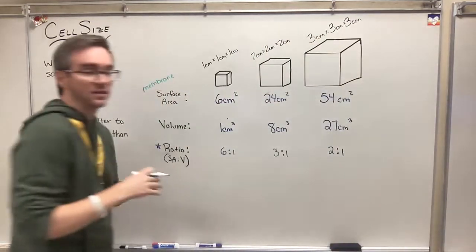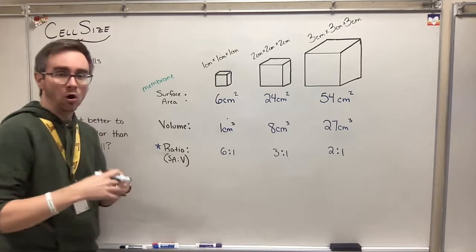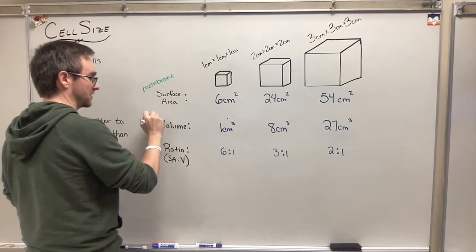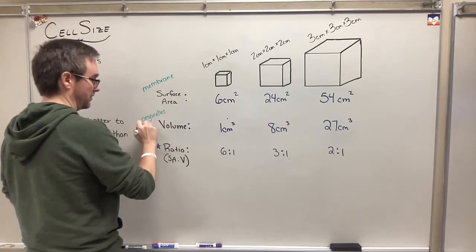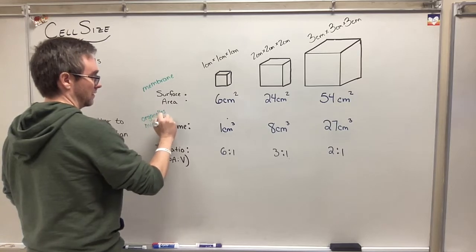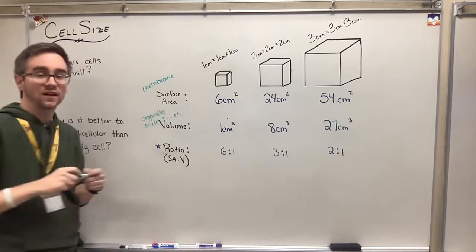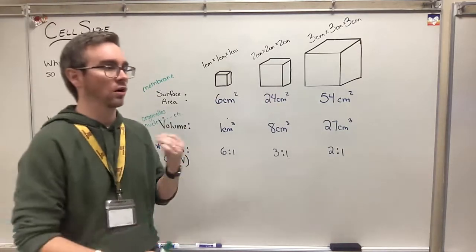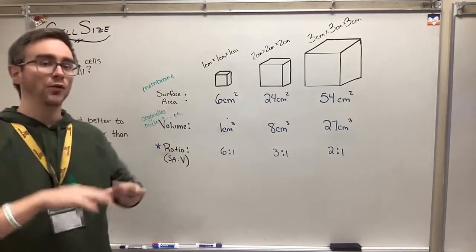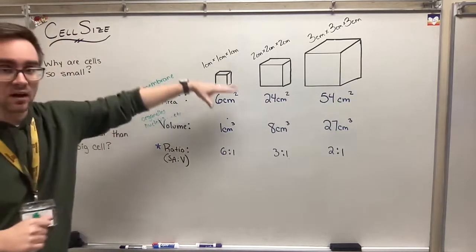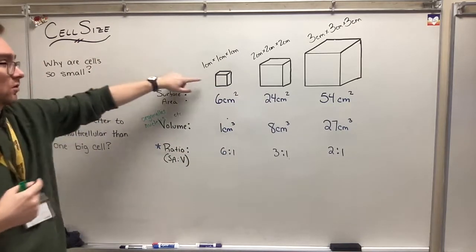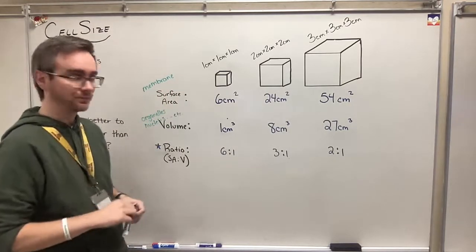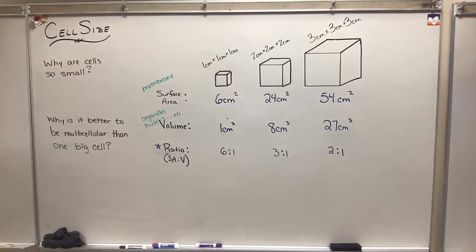Volume is the measure of the inside. This would be all the organelles, the nucleus, etc. All the stuff on the inside, all the stuff that needs nutrients, whether it's ions or glucose or amino acids. All the things that need to go into the cell or that need to go out of the cell have to go across that surface area, because we need to get, let's just say, glucose into the center of our cell. That ratio is between the amount of surface area versus volume.